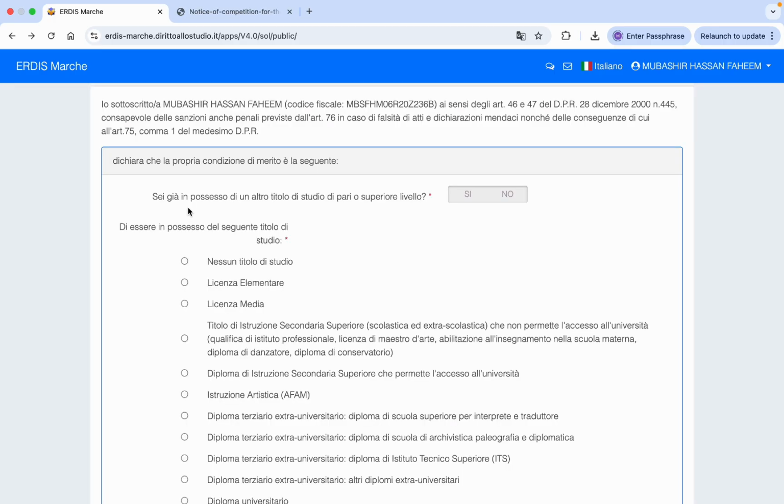On the next page, the first question is whether you already have the same level of education. For example, you are applying for this scholarship for a master degree program, and if you already have a master degree, then you need to click on Sì, otherwise you need to click on No.